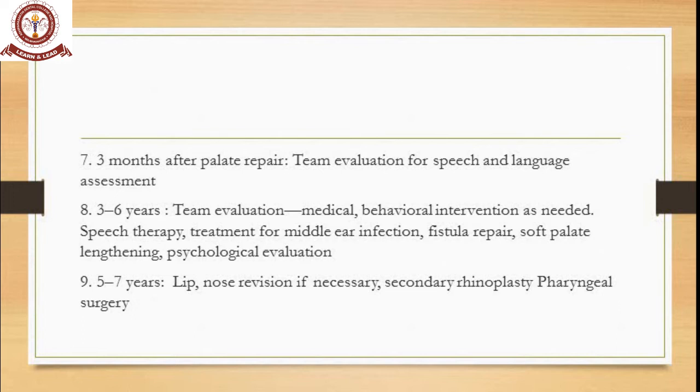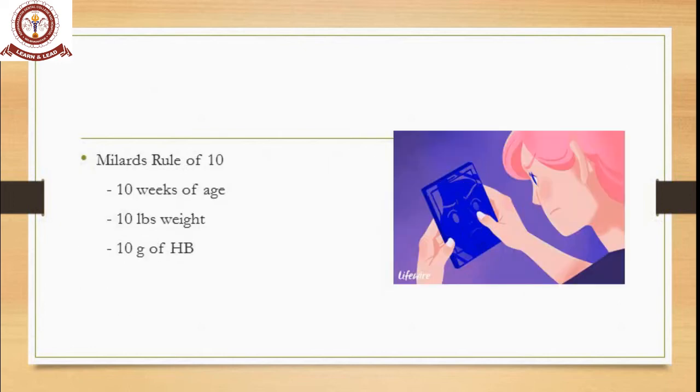Then at the 5th to 7th year, lip and nose revision if necessary, secondary rhinoplasty, and pharyngeal surgeries if needed can all be done. In this, you'll have to know an important rule, that's nothing but Millard's rule of 10. It's a very important rule. Rule of 10, what does that say? At the 10th week of age, when the baby is 10 lbs in weight and the hemoglobin level is 10 grams, then we go for surgery. Let it be even a cleft lip or a palate surgery. So that is about Millard's golden rule of 10.